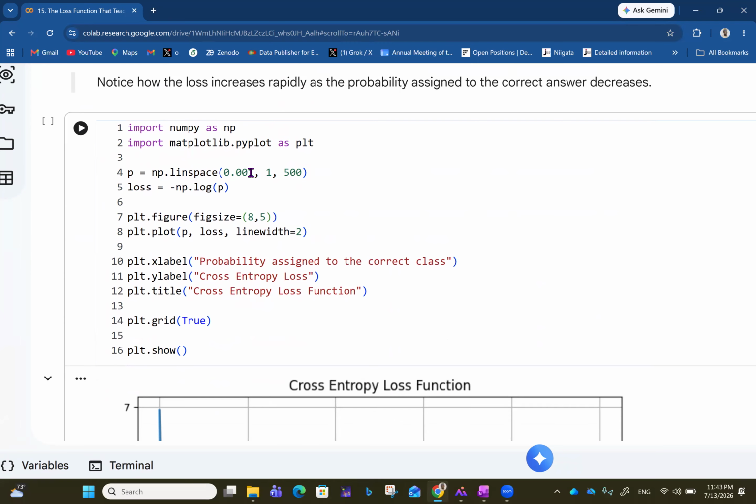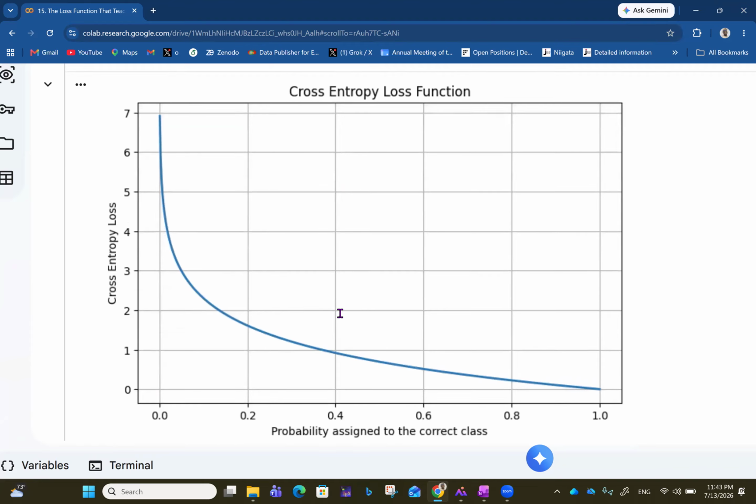If we do log 0, that's undefined. So we have to start from something pretty small like 0.001, and then we stop at 1, with the probability expected to be in 500 divisions. So the loss is now minus np.log(p), and then you plot all of this. So we plot p against loss and all that.